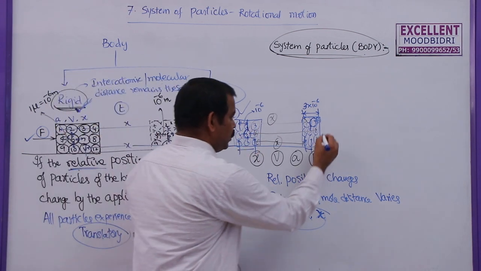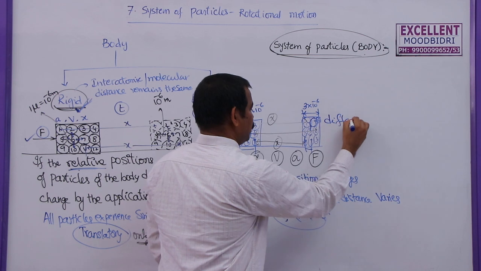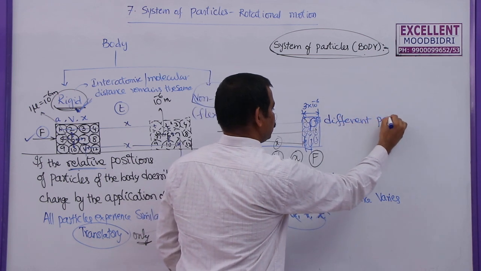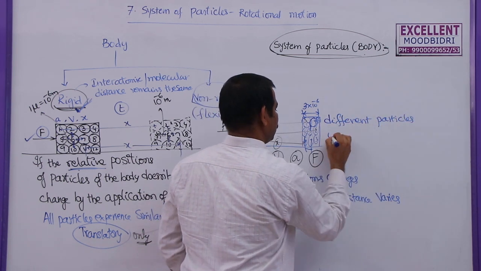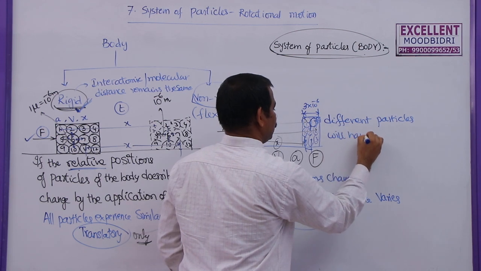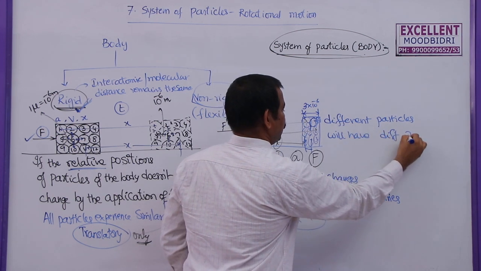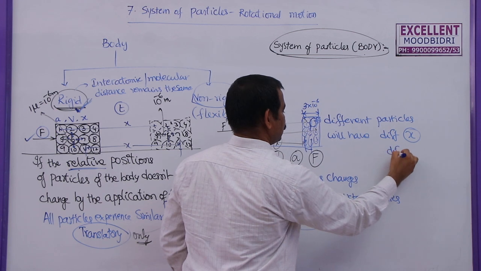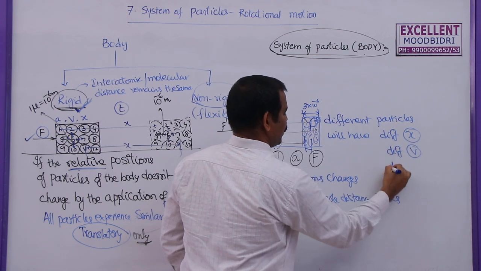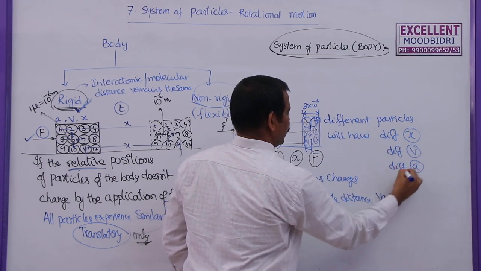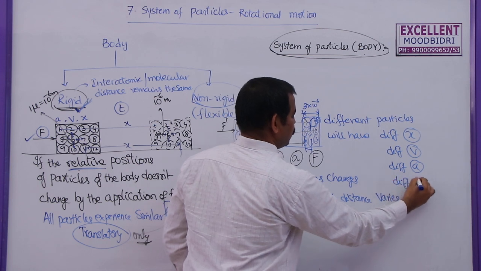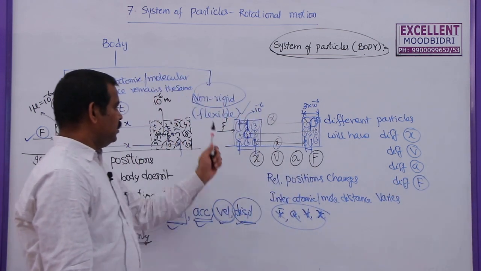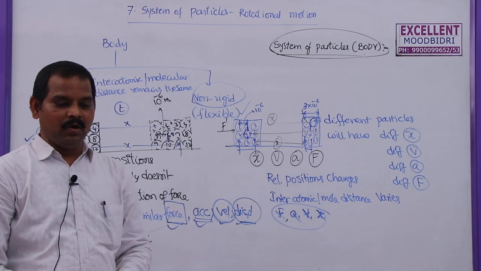Different particles will have different displacements, different velocities, different accelerations, different forces, then it is said to be a non-rigid body.